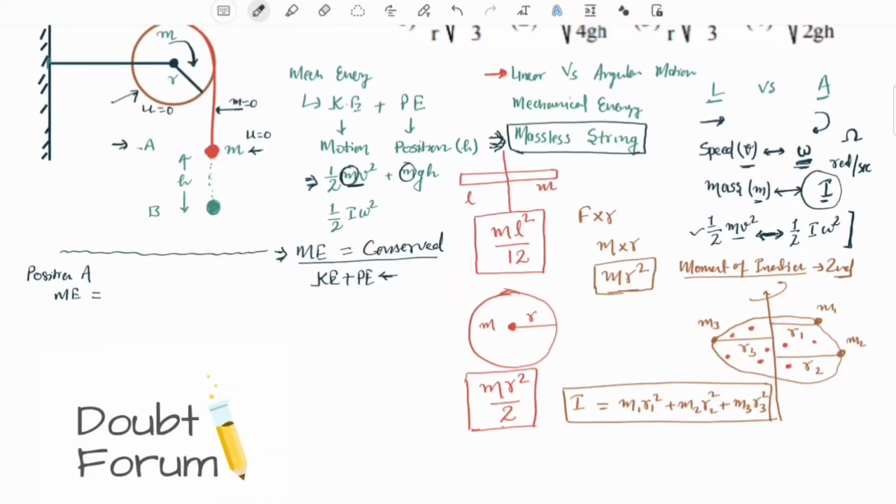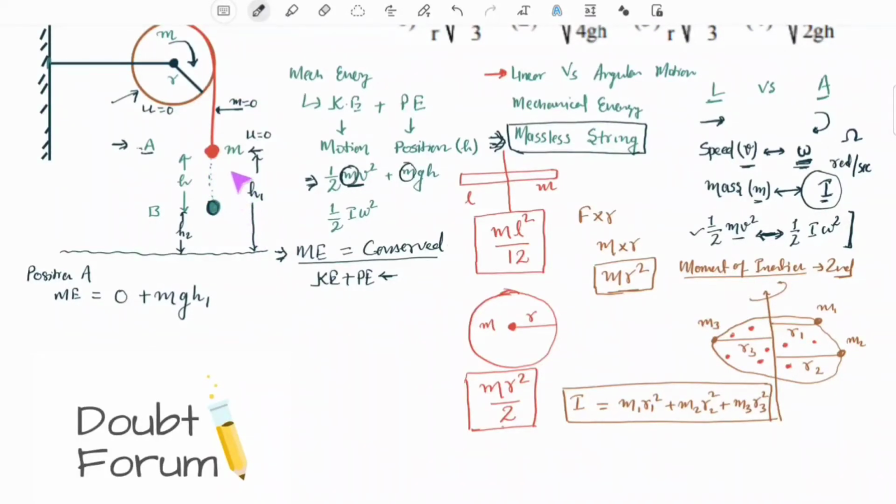Potential energy of the bob when the bob was at position A: we have assumed, because h is the height by which the bob has fallen. It is not the height from the ground level. So let us assume initially the bob was at a height of h1 from ground level. After it has fallen by h, its height is h2 from the ground. So at position A, mgh1 was the potential energy of the bob.